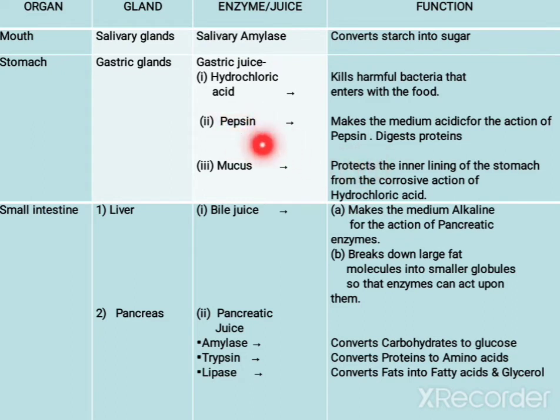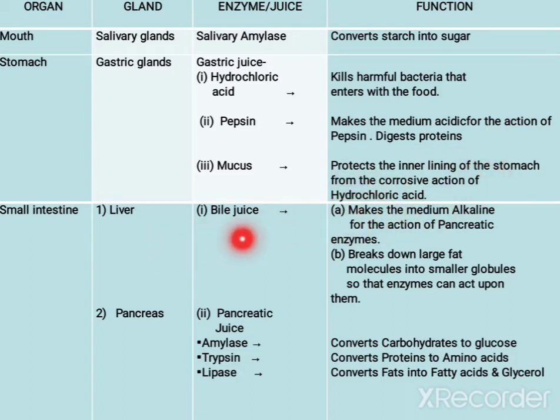And pepsin, what does it do? It digests the proteins. Then mucus protects the inner wall of the stomach, because otherwise the HCl can corrode it.